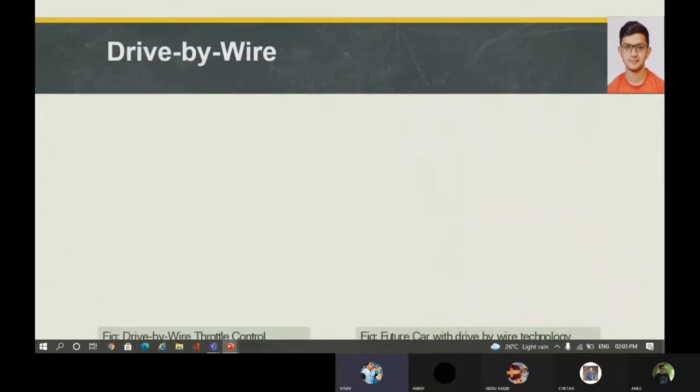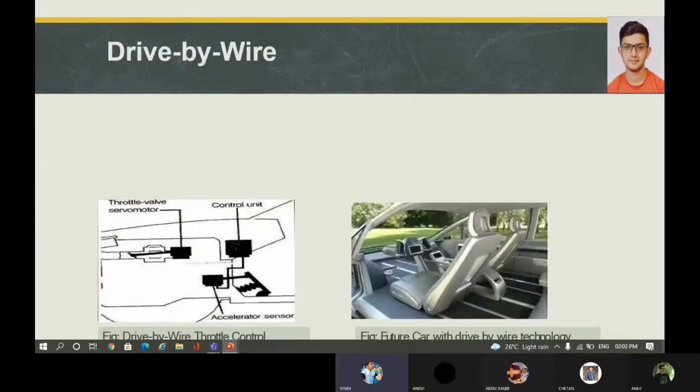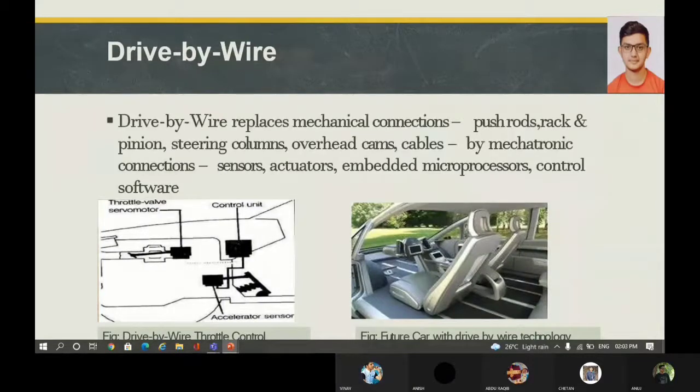Now let us see about drive-by-wire. Drive-by-wire replaces mechanical connections, push rods, rack and pinion, steering columns, overhead cams, cables, by mechatronic connections, sensors, actuators, embedded microprocessors, and control software.